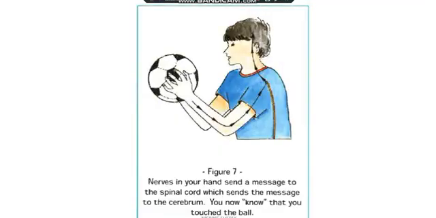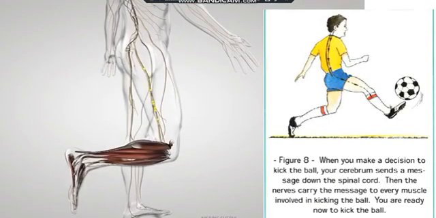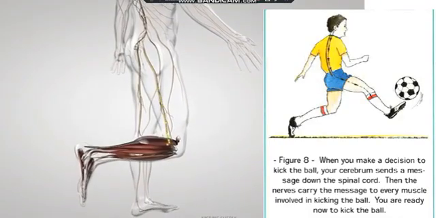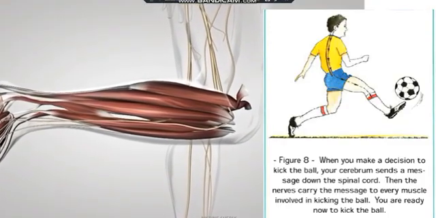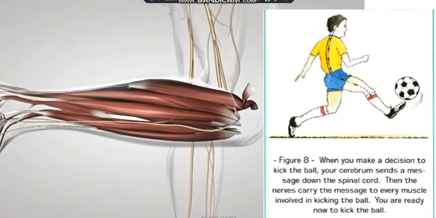Figure 7. Nerves in your hand send a message to the spinal cord, which sends the message to the cerebrum. The cerebrum analyzes the message, and you now know that you touch the ball. Figure 8. When you make a decision to kick the ball, your cerebrum sends a message down to the spinal cord. Then, the nerves carry the message to every muscle involved in kicking the ball. You are ready now to kick the ball.